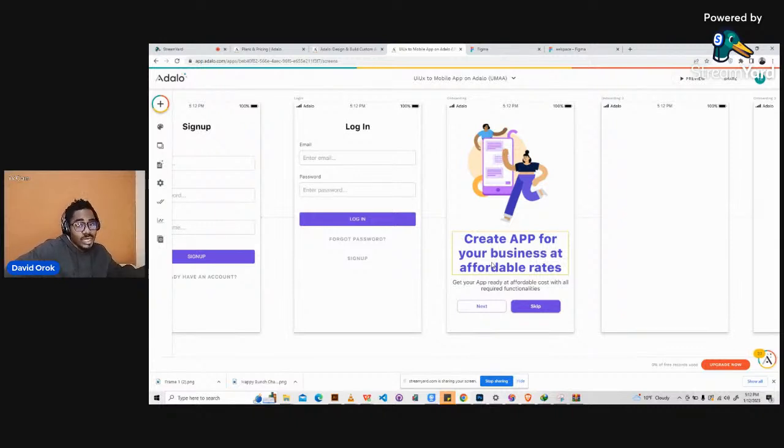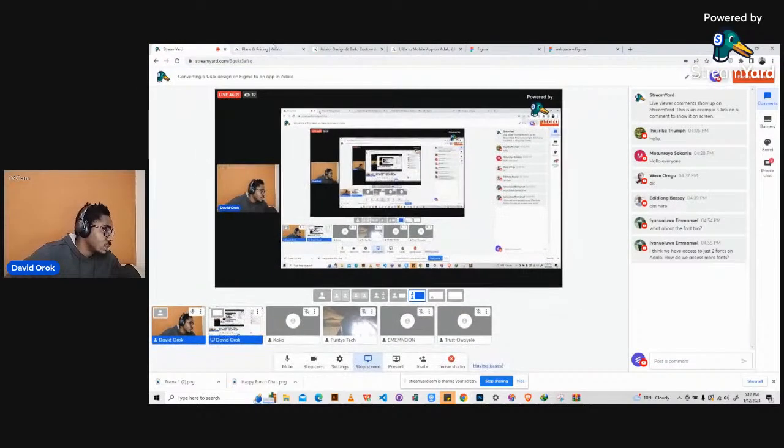Okay, so now our application is taking some form, looking more beautiful than our previous applications. That's because we already had a Figma design. But if at all you are a designer already, like a UI UX designer, you can go ahead and do your designs here on Adalo. You don't have to create it on Figma and then bring it here. You can just design here. But the standard process is to create on Figma or any other tool that can allow you to be more flexible with your creativity. All right, let me just check the studio. Are we good? All right. So okay.